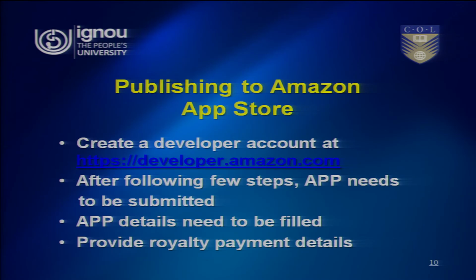The final model is publishing to Amazon App Store. First, we have to create a developer account. We can go to developer.amazon.com. Then after following a few steps, the app needs to be submitted. App details need to be filled. Then we have to provide the royalty payment details. This is how we can publish to Amazon App Store.